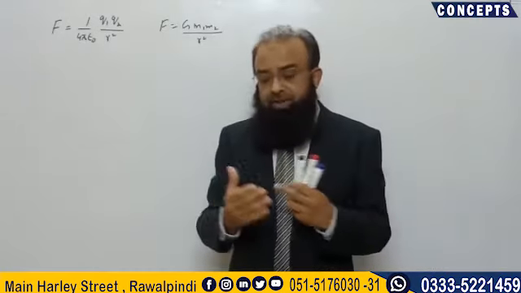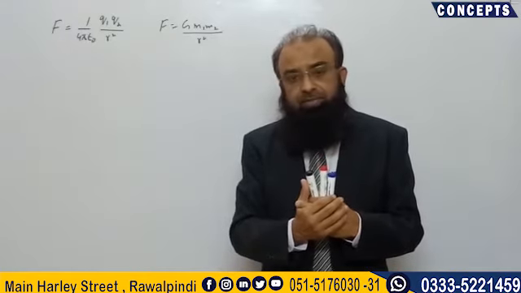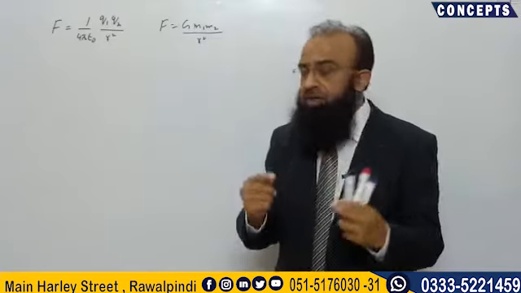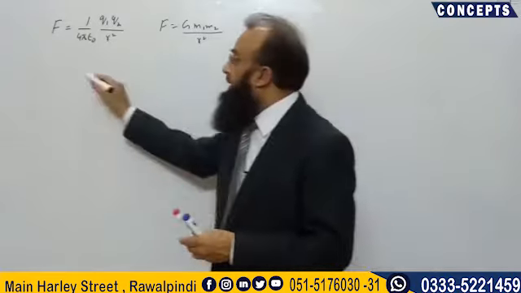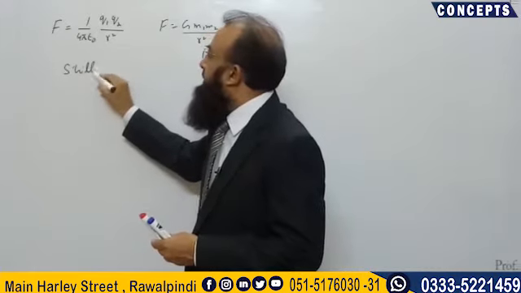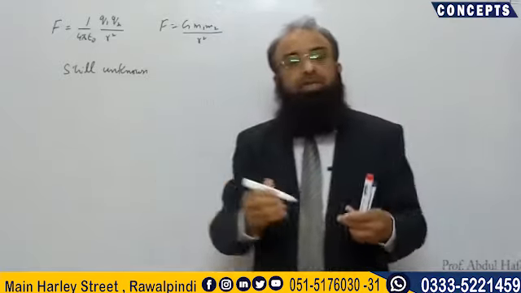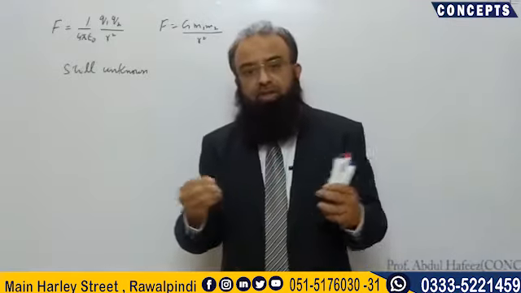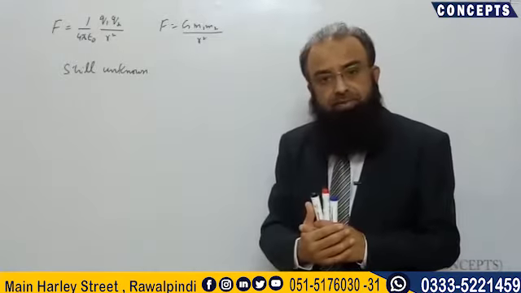So the question is, why do these charges exert forces on one another? Can you answer this? The answer is that it is still unknown. We don't know the reason for that force between two charges or between two masses.